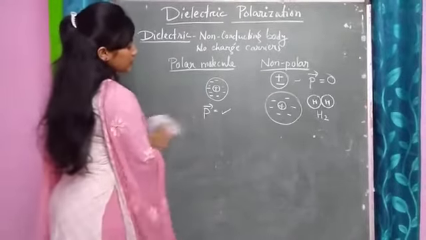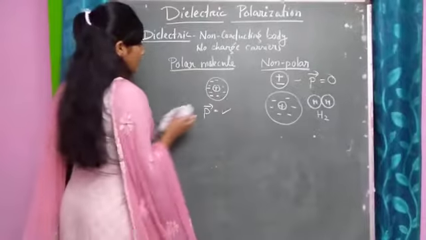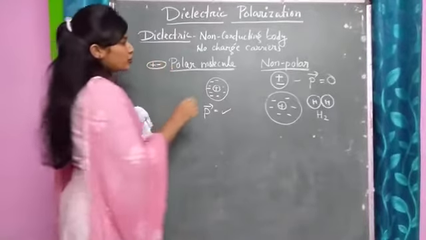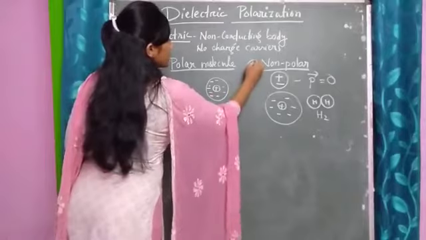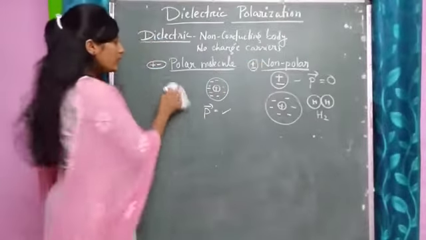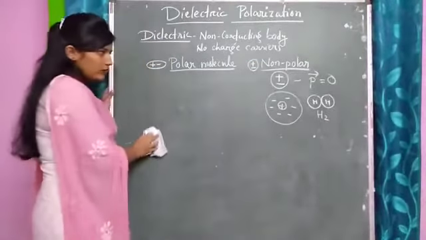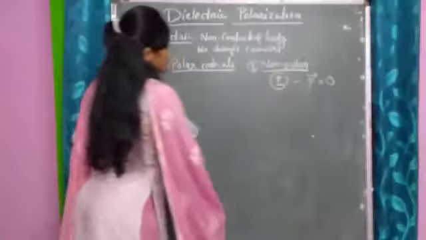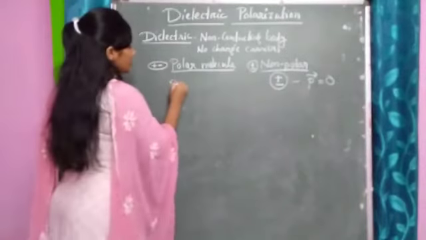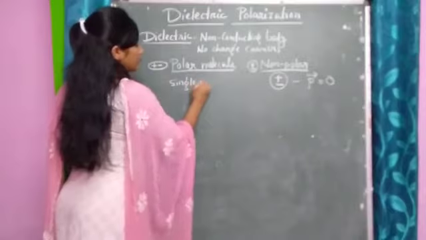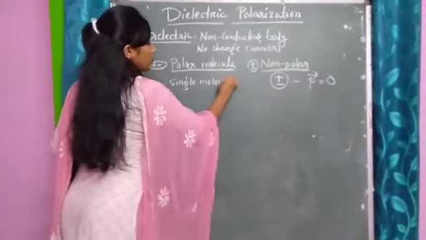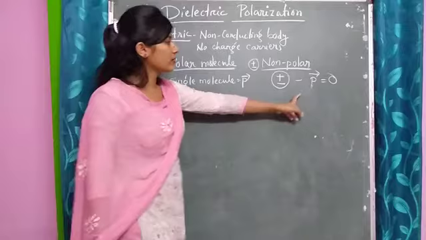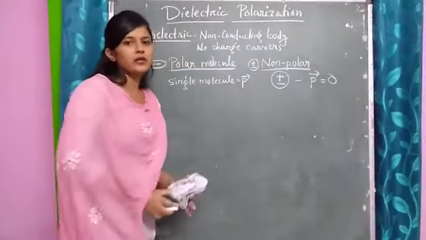This is at molecular level, and I will represent the polar molecule like this and the non-polar molecule like this. But when we talk about the net dipole moment, a single polar molecule can have some dipole moment P. But here the single non-polar one will have dipole moment 0.